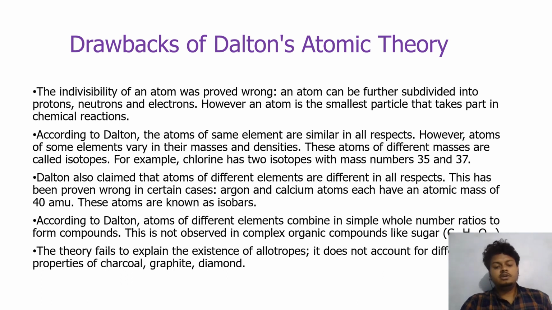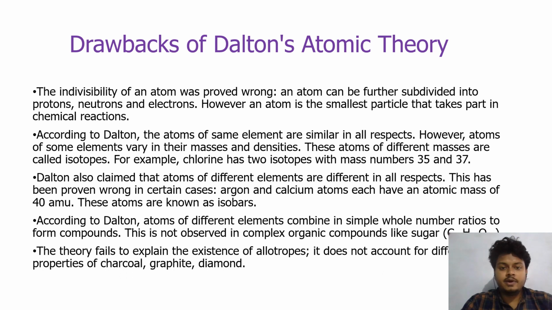Now, according to Dalton, the atoms of the same element are similar in all respects. However, atoms of some elements vary in their masses and densities. These atoms of different masses are called isotopes. For example, chlorine has two isotopes with mass number 35 and 37.